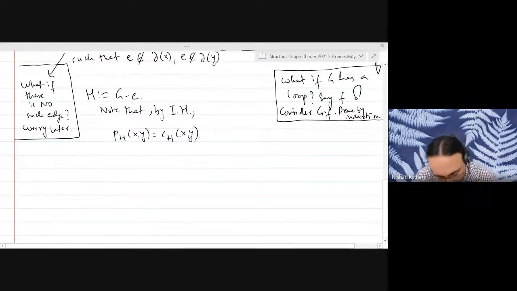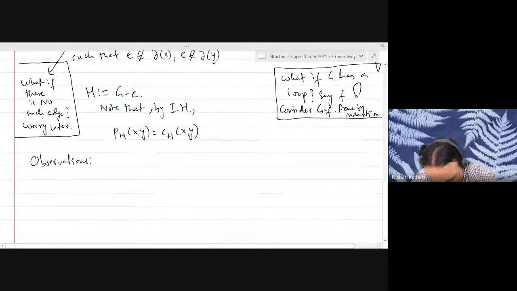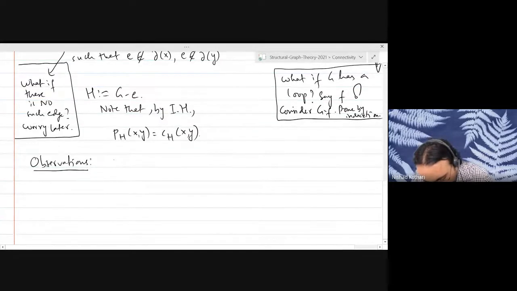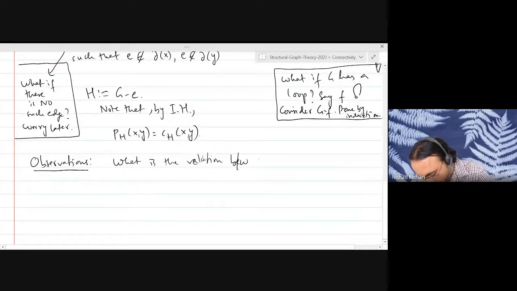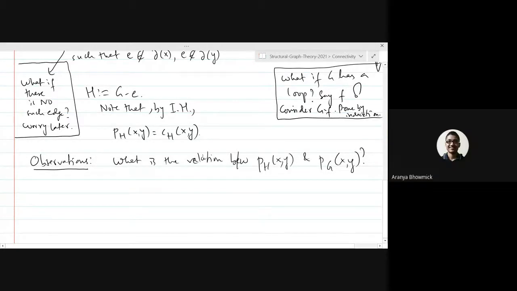Okay. Now I want to make some observations. My first question to you is, what is the relation between PXY in H and PXY in G? I think PHXY should be less than or equal to PGXY.